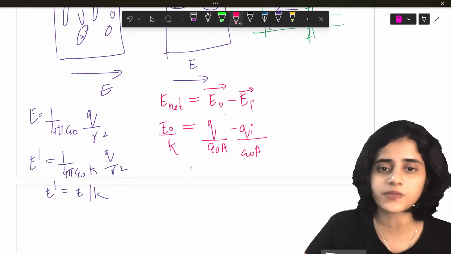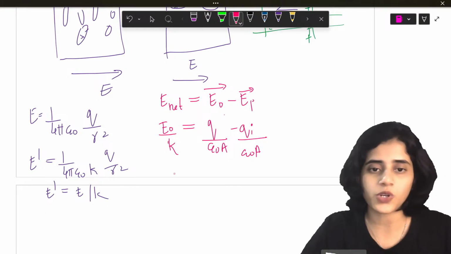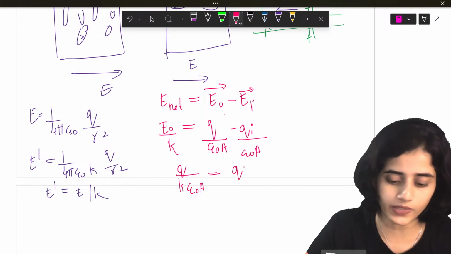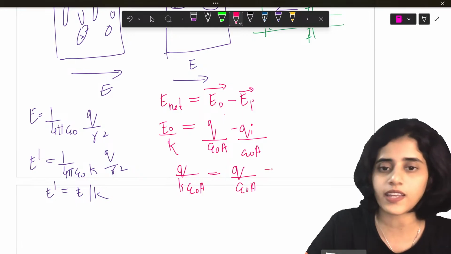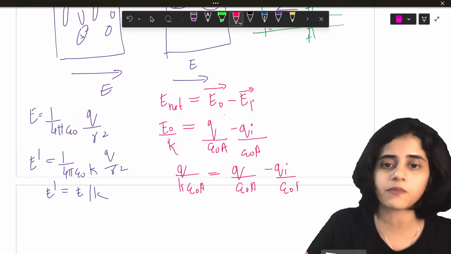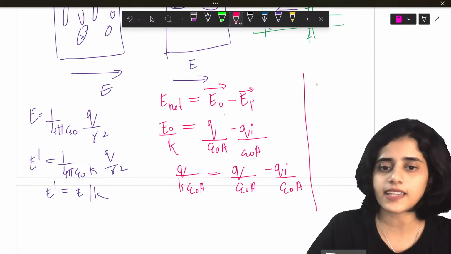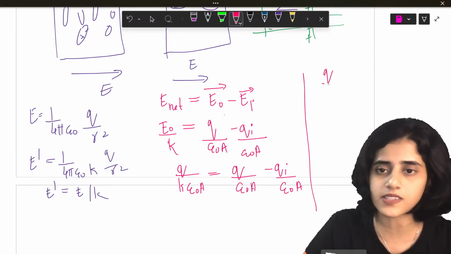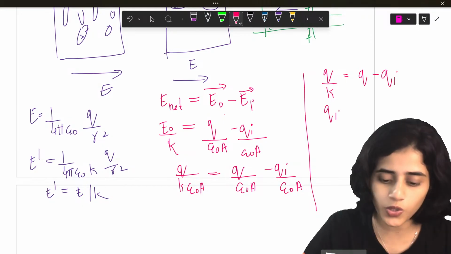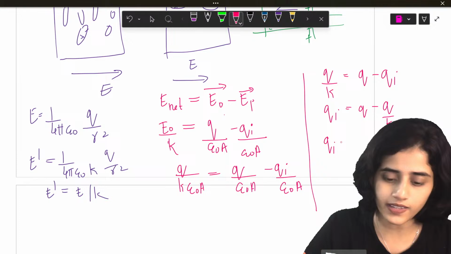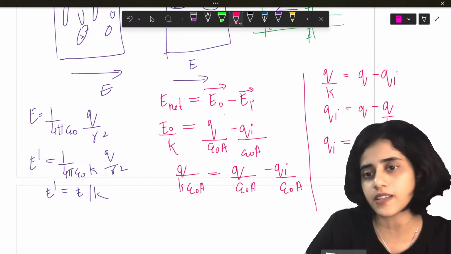Now if you just solve it, you can write E naught by K as Q divided by K epsilon naught A is equal to Q divided by epsilon naught A minus Qi divided by epsilon naught A. Okay. So in all of these, I can remove all the common terms. So what remains? Q by K is equal to Q minus Qi. So Qi will be Q minus Q by K. So Qi will be Q into 1 minus 1 by K.